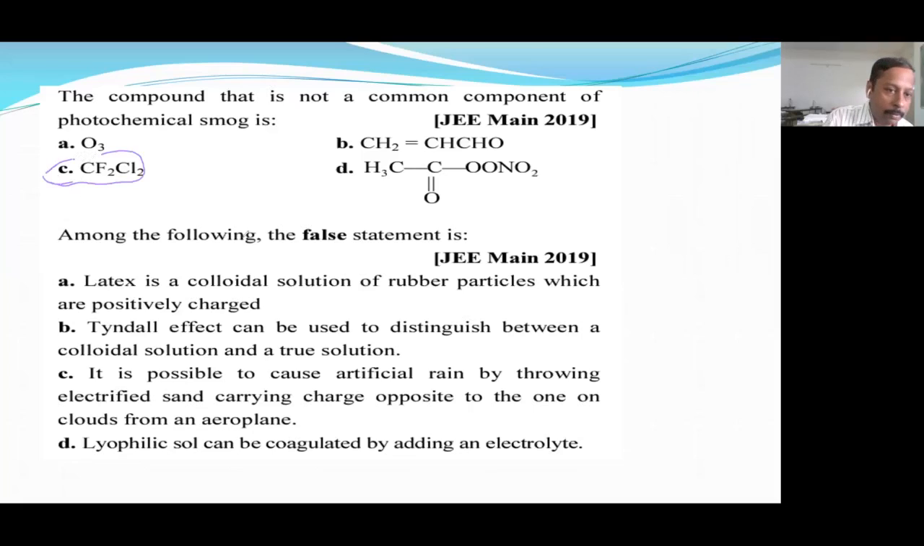Next question, start fast. Among the following, the false statement is: colloidal latex is a colloidal solution. Actually, it is given as positively charged, but the answer is negatively charged. So that is the false statement. Positively is false, it should be negatively charged. So option A is correct.